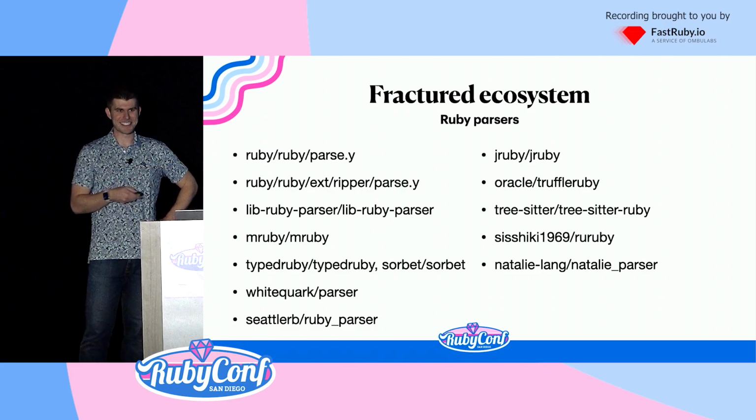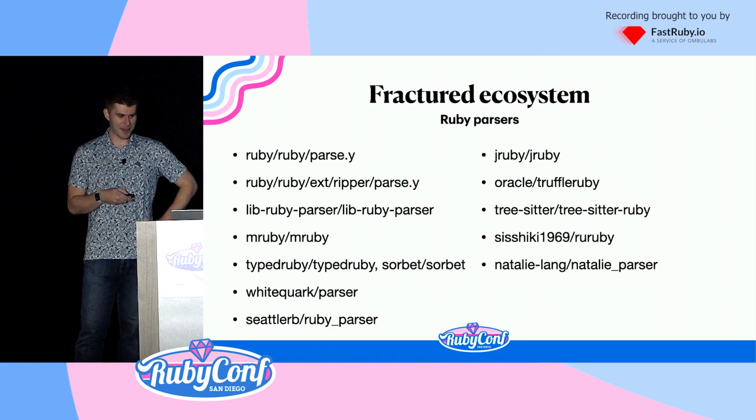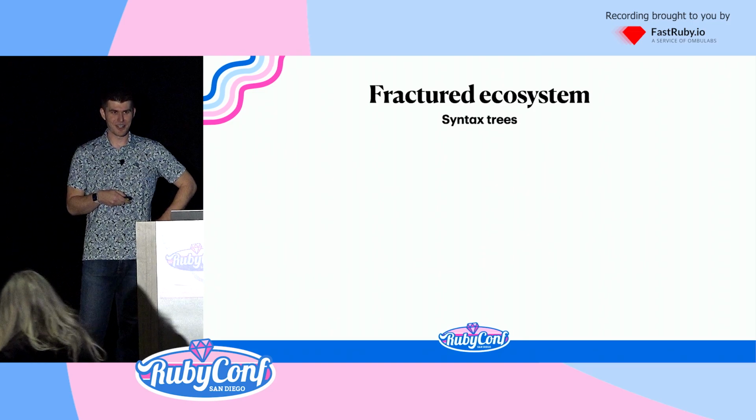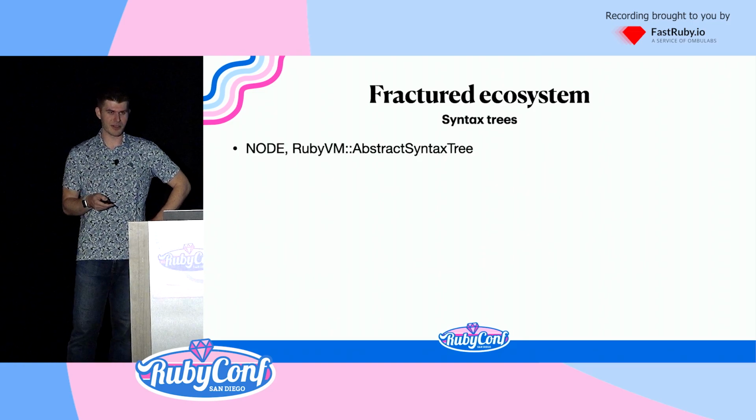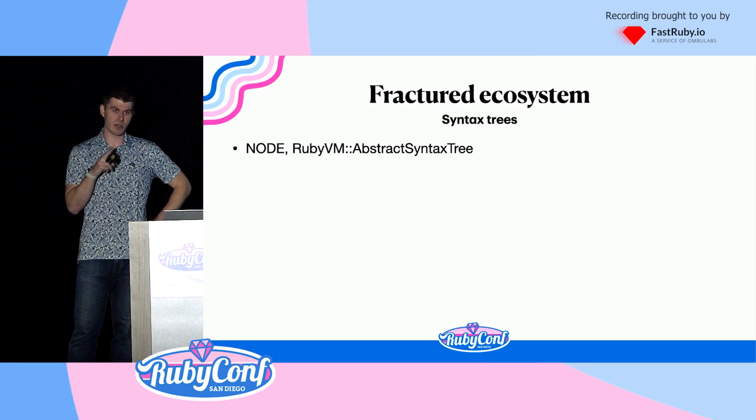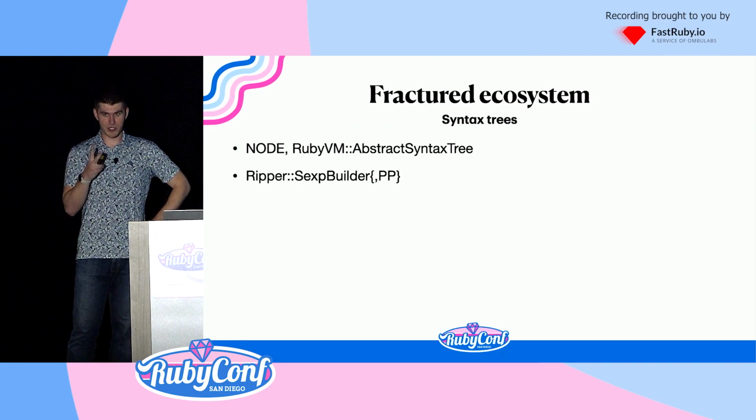These are all actively maintained. Well, almost. Let's talk about syntax trees. Parsers can generate different syntax trees. For instance, the CRuby parser generates two different syntax trees, one in the C API, one in the Ruby API. Ripper can build two different syntax trees, depending on the options that you pass it.